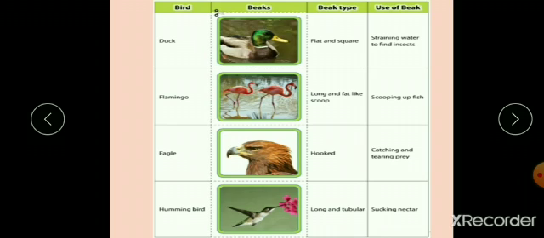Why? Because its usage is catching and tearing its prey. This is a hummingbird. All those birds which suck nectar or juices of flowers have a long and tubular beak. That's why their beak is called a tubular beak. And what is its usage? Sucking nectar.